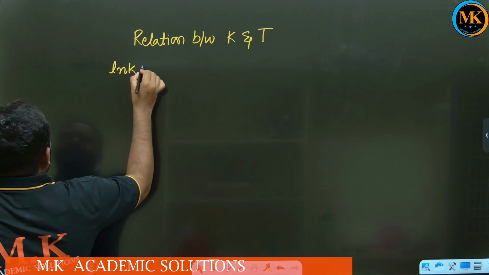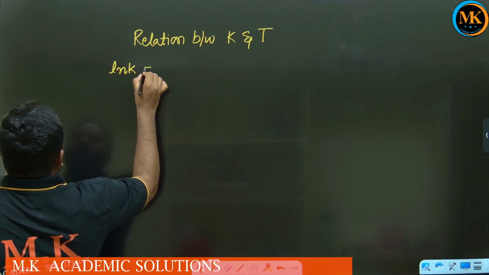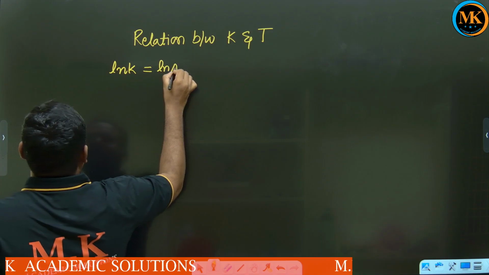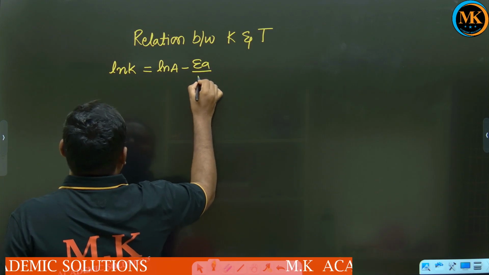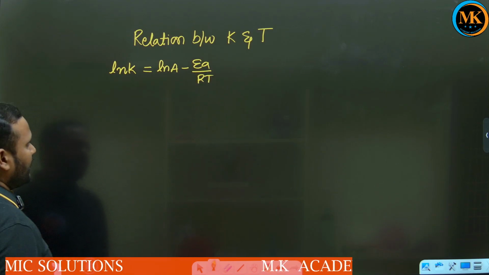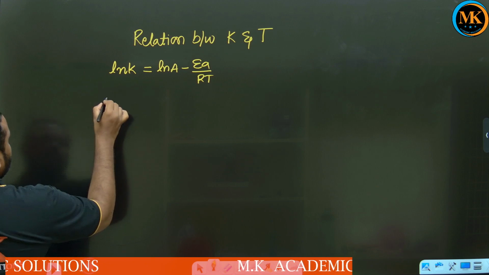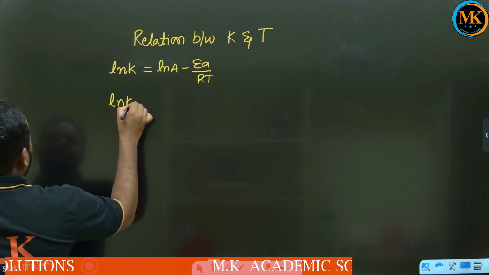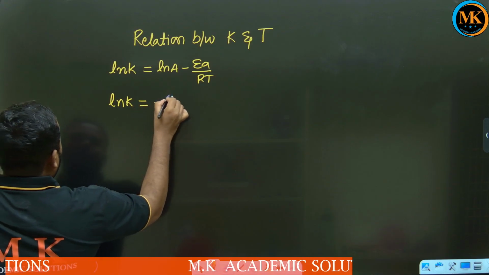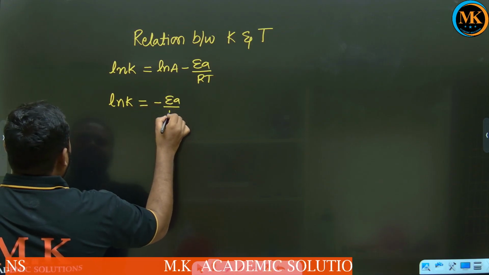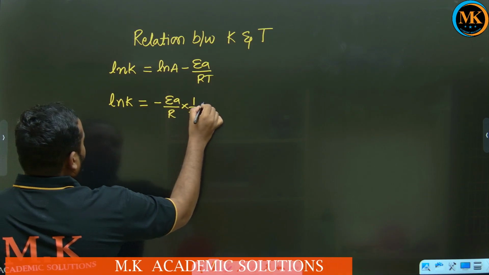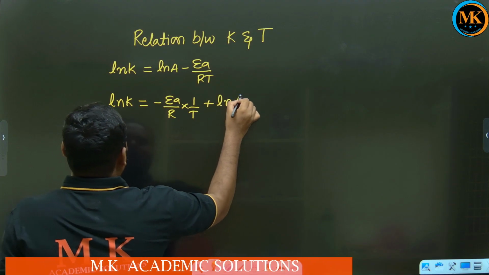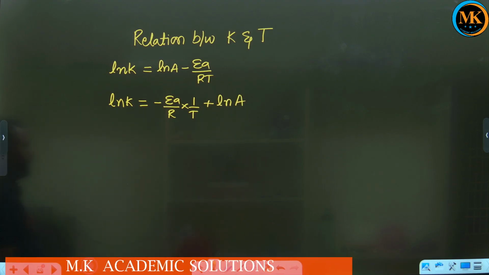ln K equal to ln A minus Ea by RT. This equation only I am going to change slightly. Same equation, only I am rewriting: ln K equal to minus Ea by R into 1 by T, plus ln A. So it is just looking like what, children?